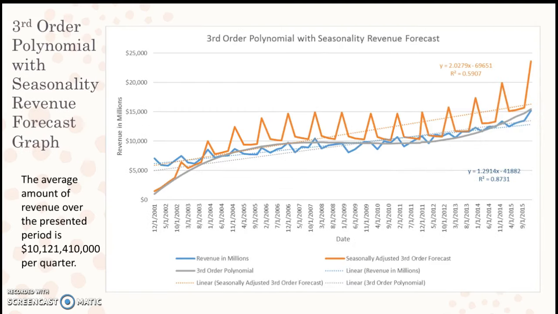This graph shows the forecasted quarterly revenue using the third-order polynomial method with its seasonality method. The orange seasonally adjusted trend line doesn't seem to match up very well to the actual revenue generated as compared to the previous linear regression with seasonality that we just viewed. The average amount of revenue generated over the presented period is about $10.120 billion per quarter.